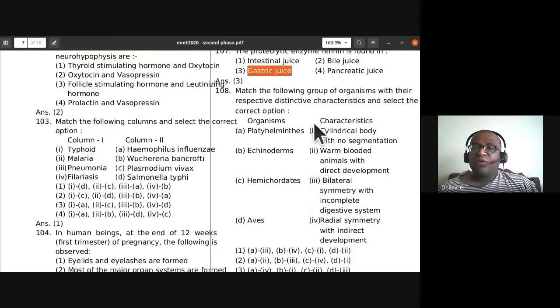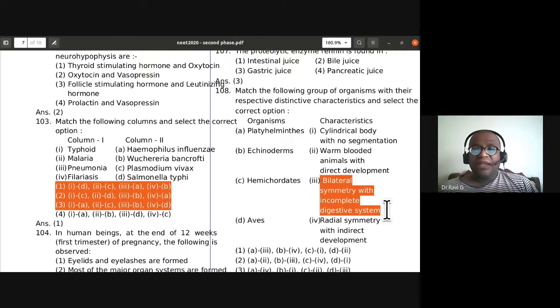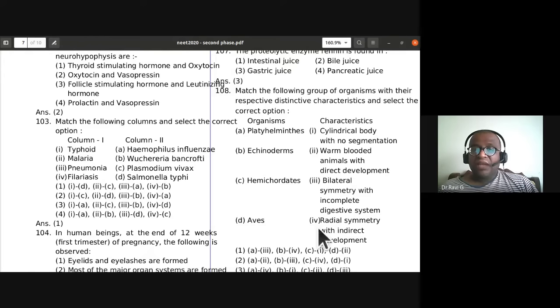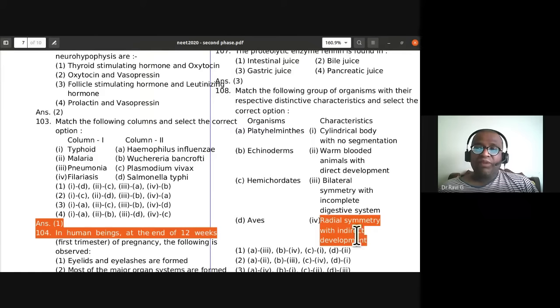Match the following group of organisms with their respective characteristics and select the correct option. Platyhelminthes are flatworms. They are bilaterally symmetrical with an incomplete digestive system. So they don't have a complete digestive system. Echinoderms are radially symmetrical with indirect development.